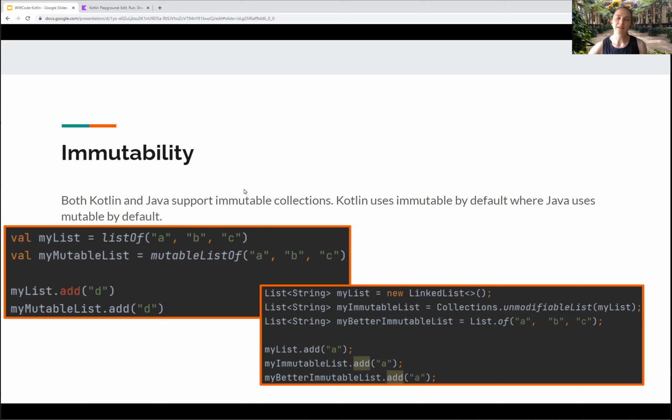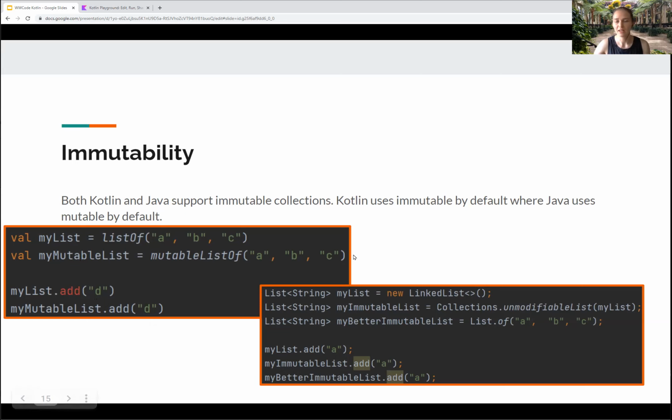And this is where it can be safer programming if you are programming in Kotlin and you use the defaults. When I look at this val myList = listOf, this is the default list constructor if you want to directly make a list. And it means you can't change it. So here I've got this red add. It is, again, a compile time error if you try to do this. You can't build your code. You can't deploy it to production. You're just not allowed to add anything to an immutable list. Or you can say, okay, I really do want it mutable. Please let someone change this, and I can make it a mutable list.